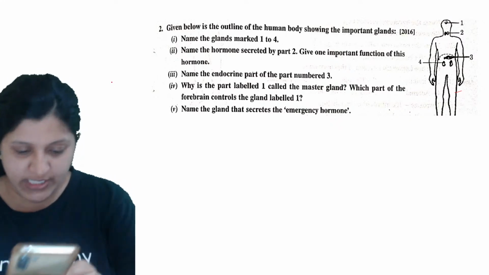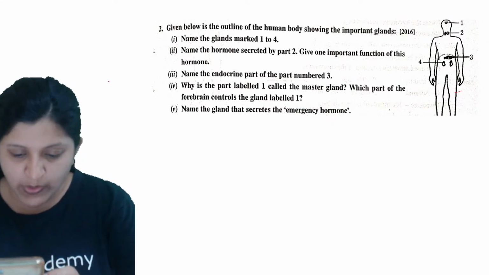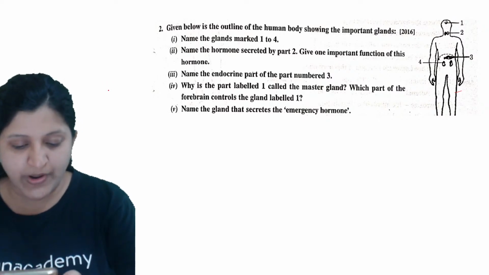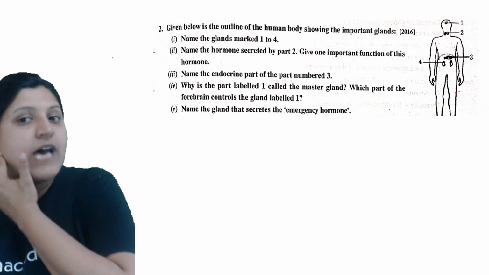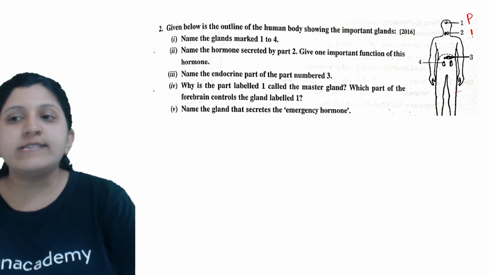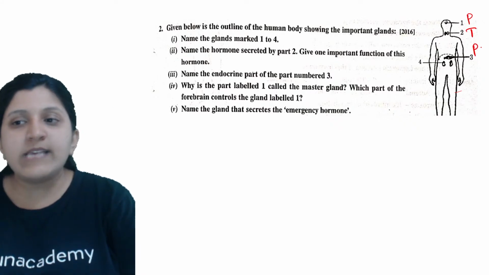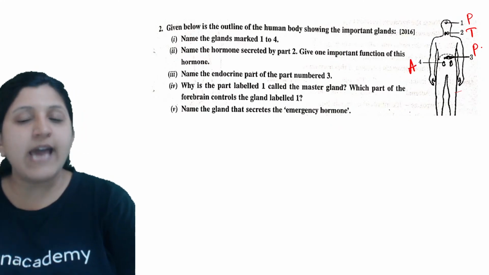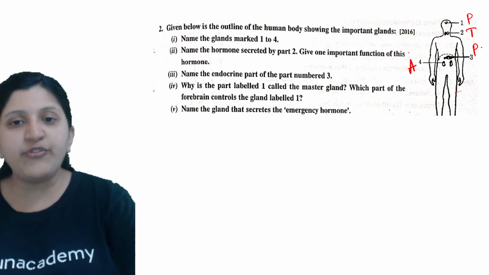Yes, Jasnoor also has answered, very good, that's right. So these are the 4 glands you will see. This is a pituitary, this is a thyroid, this is a pancreas, and this one is an adrenal gland. So these are the 4 glands.